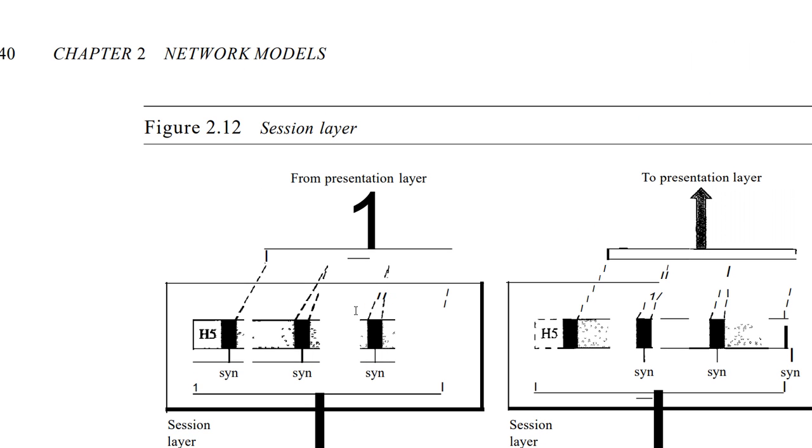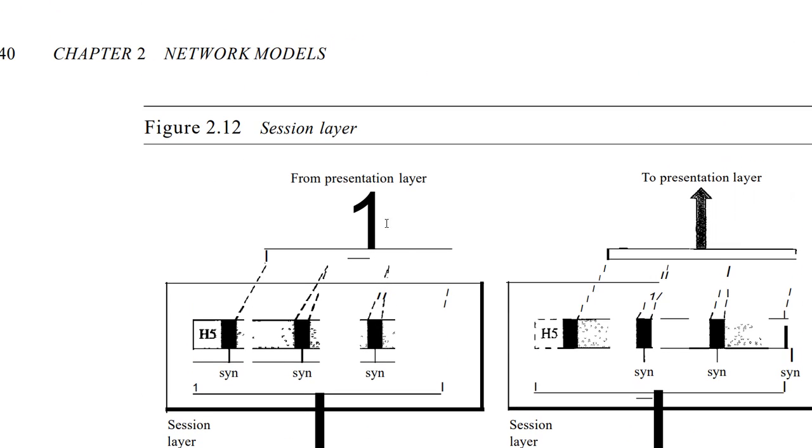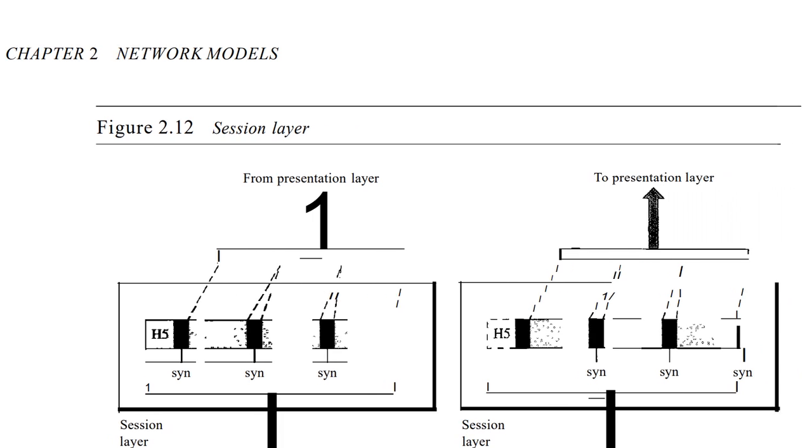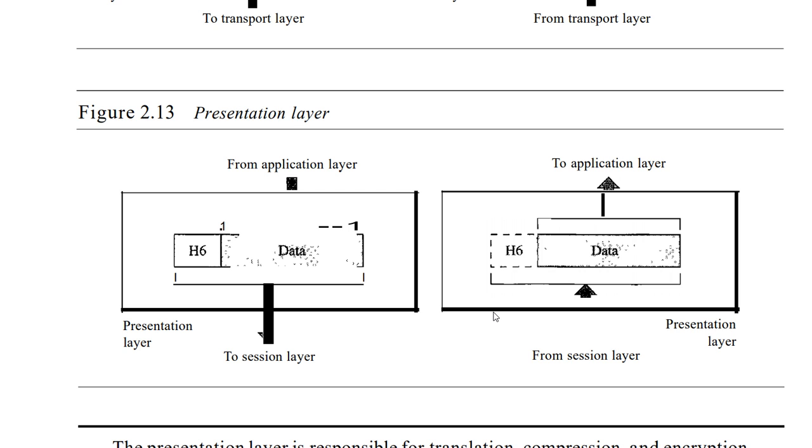This diagram is showing the synchronization of the messages. Okay, this diagram is not for presentation. This is a diagram for the session layer, which I have explained. Here the black boxes you can see are nothing but checkpoints. Okay. Here this is the presentation layer.